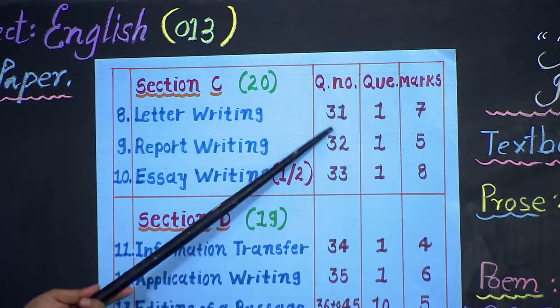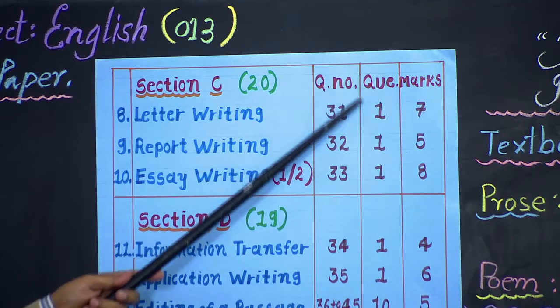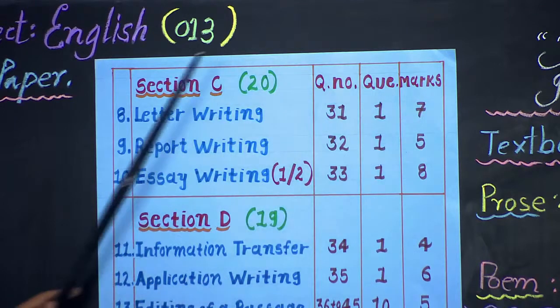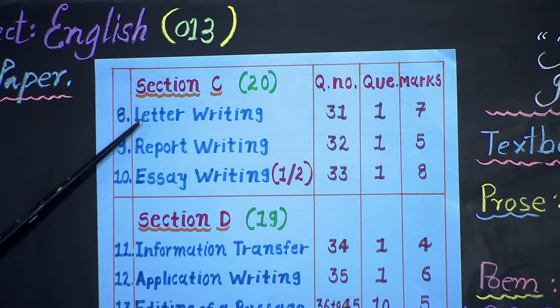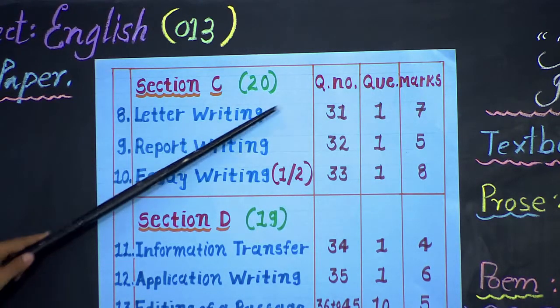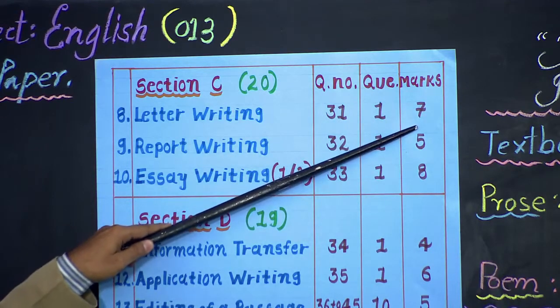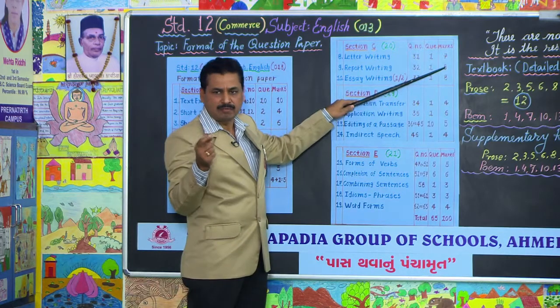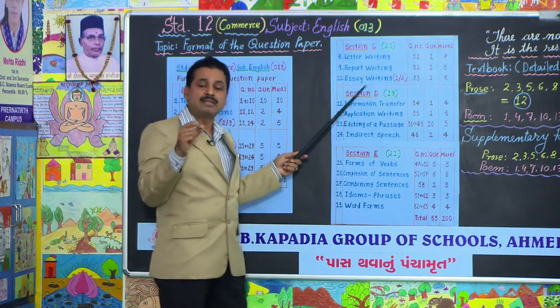This one is question number 31, 1 question, and the letter carries 7 marks. For this, you have to start by writing the very address, the sender's address. Sometimes in a hurry you forget. Even sometimes you make a mistake while writing the date.